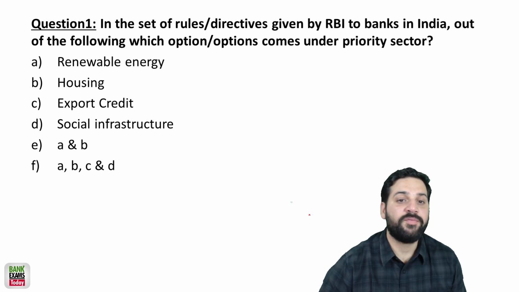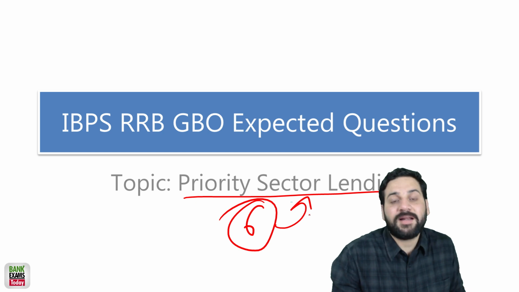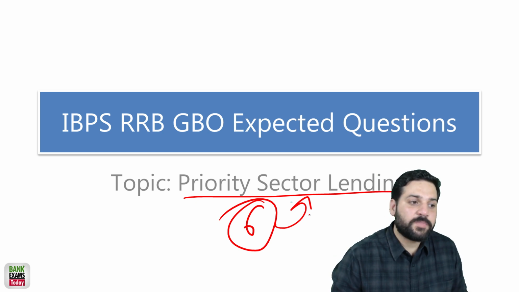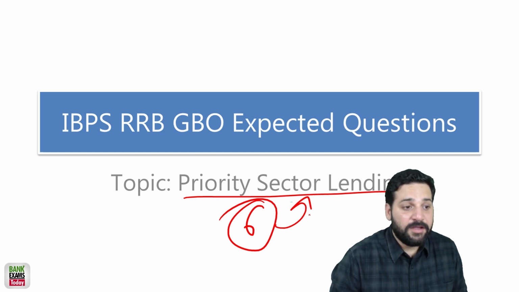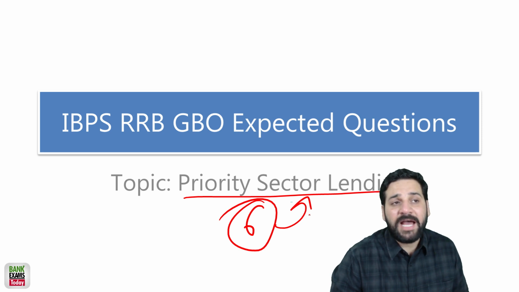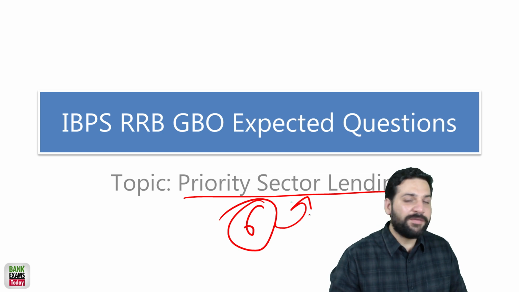In the set of rules, first of all you should know about priority sector lending. What is priority sector lending? There are a few categories, a few segments of the population of India which do not have access to financial services and funds.